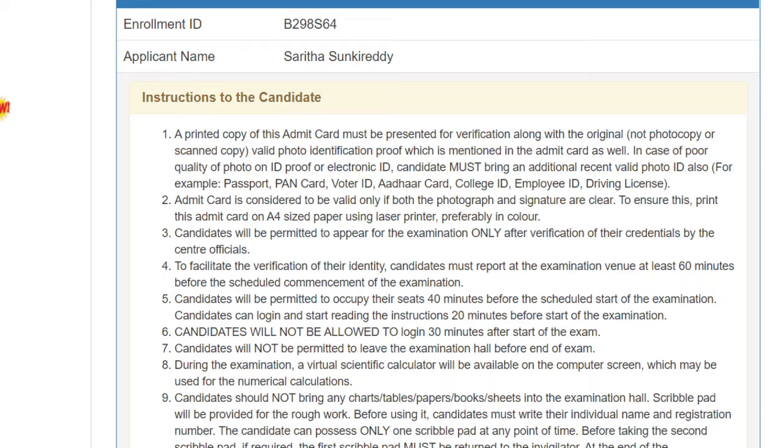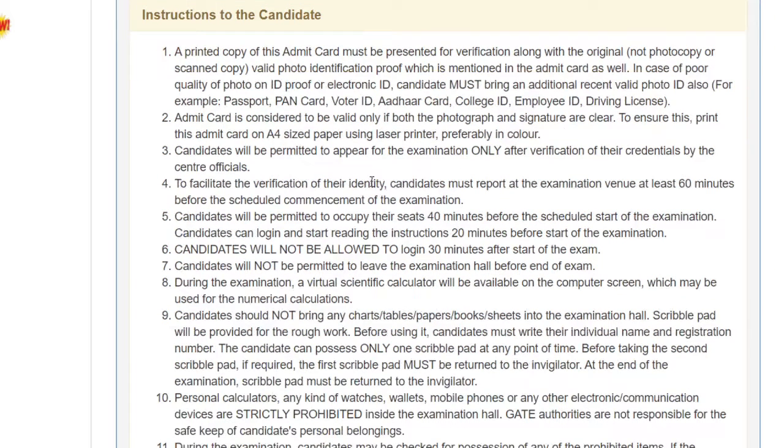Before going to the exam, I will give some instructions here. You have to read the instructions for the candidates. What are the instructions? Please see here. You should carry to the exam a printed copy of this admit card, which must be presented for verification along with one photo identity proof which is mentioned in the admit card.